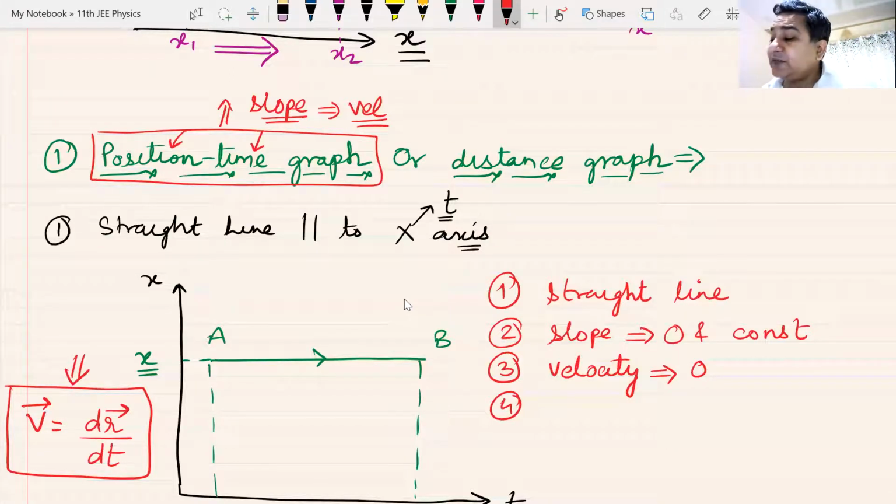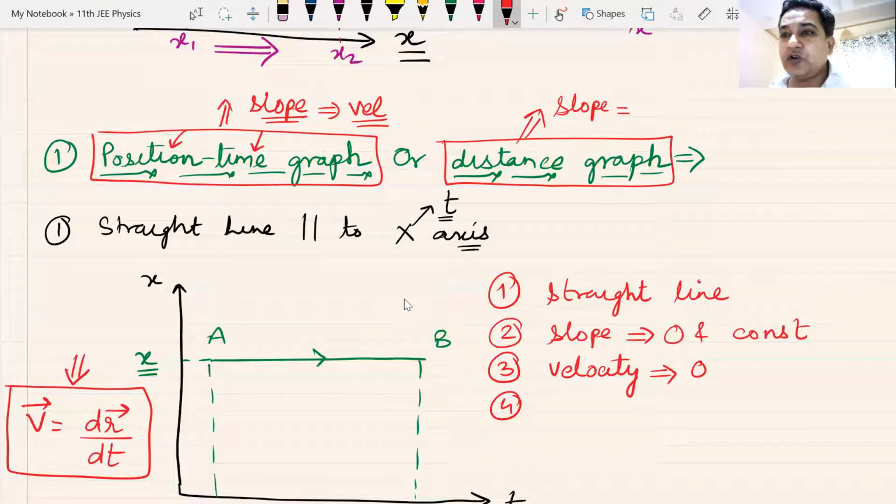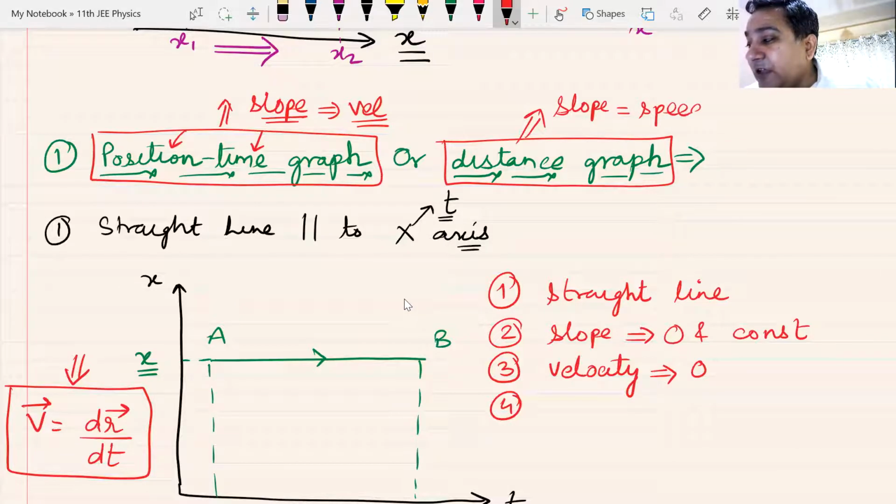Okay. Now, if the slope of position time graph gives us velocity, what will the slope of distance time graph give us? Yes, Anna. The slope of distance time graph will give us speed. Am I clear, everyone?